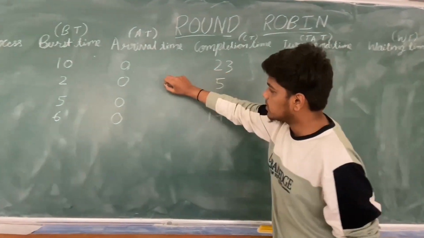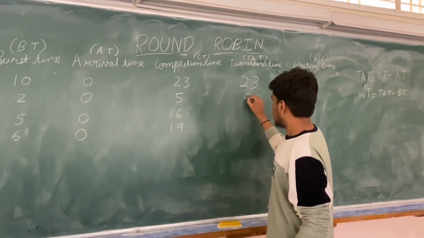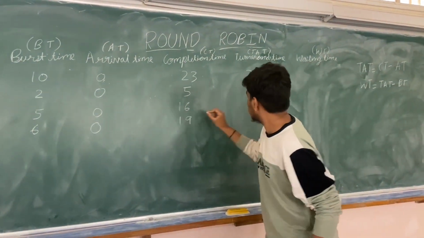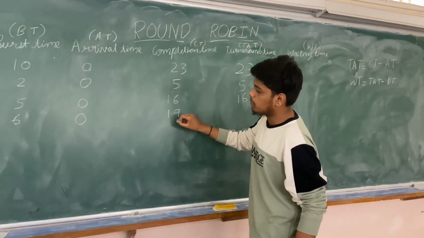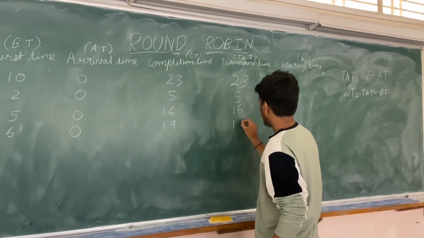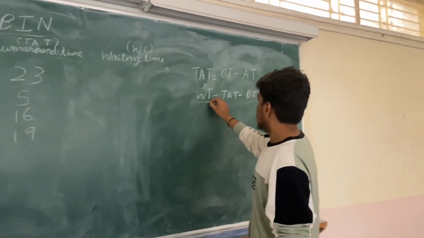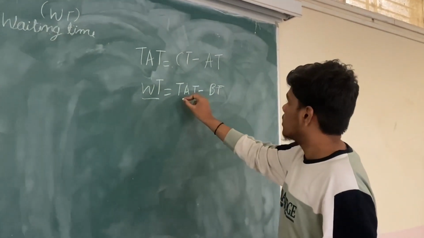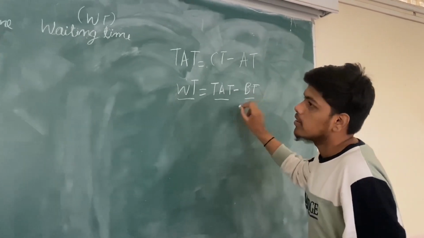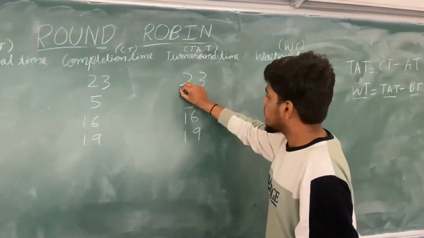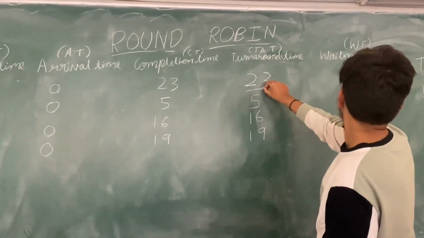Similarly, 5 minus 0 is 5. 16 minus 0 is 16. 19 minus 0 is 19. And now we have to calculate the waiting time. For the waiting time, we have the formula: turnaround time minus burst time. We have the turnaround time and the burst time here.